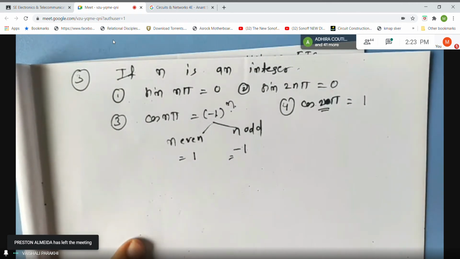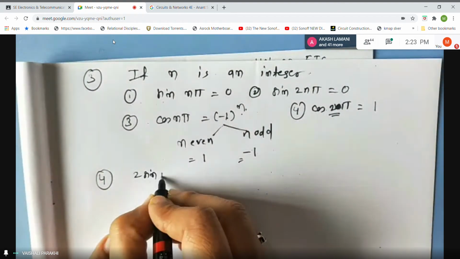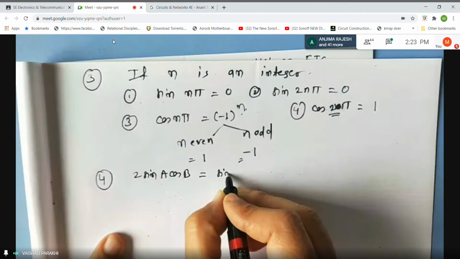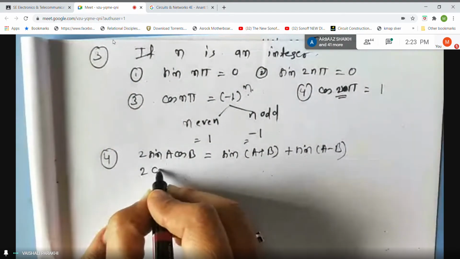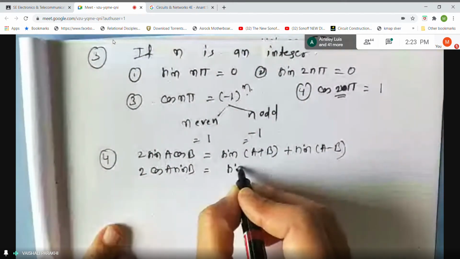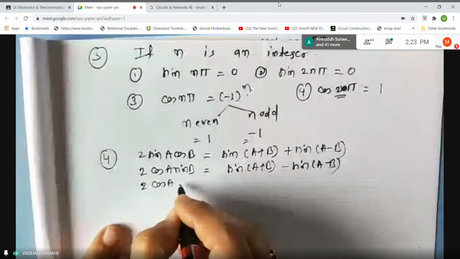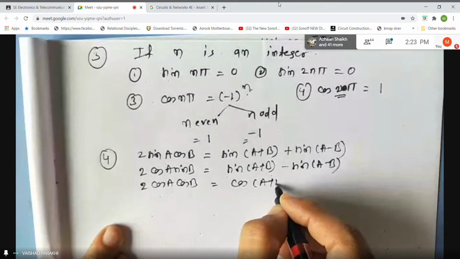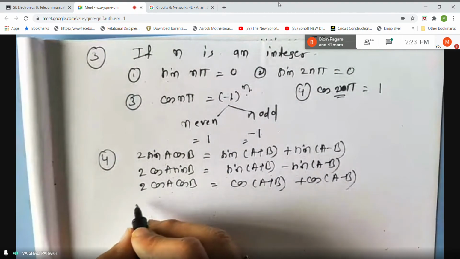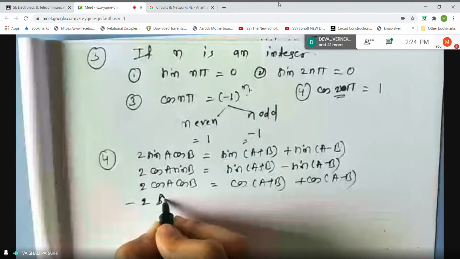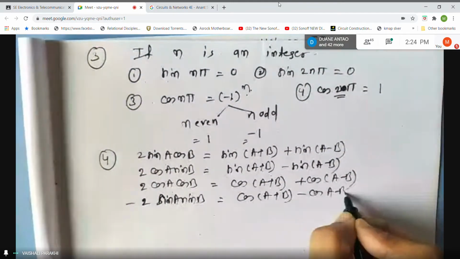Then in the next set, this set of formulas which you know already, 2 sin A cos B, it is sin of A plus B plus sin of A minus B. Then 2 cos A sin B is sin A plus B minus sin A minus B. Then 2 cos A cos B is cos A plus B plus cos A minus B. These are all standard formula, students, which you know already, but just for revision purpose, I am giving you minus 2 sin A sin B is equal to cos A plus B minus cos A minus B. Left hand side is taken minus.